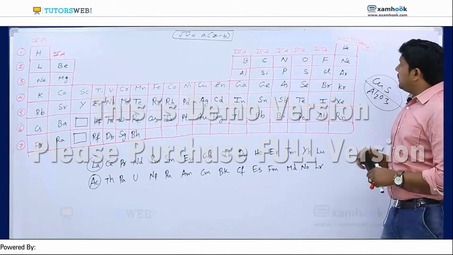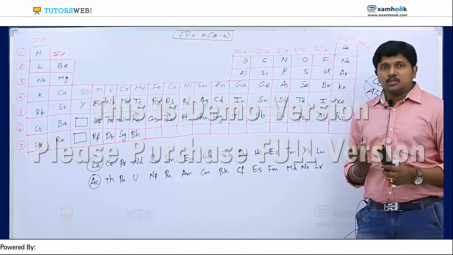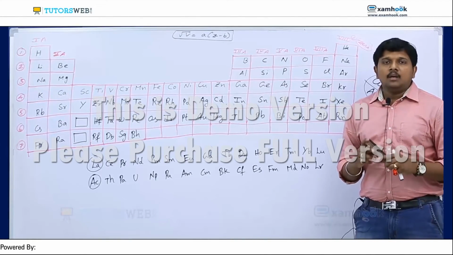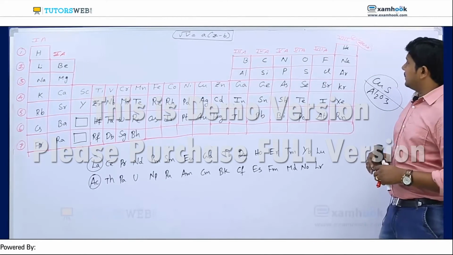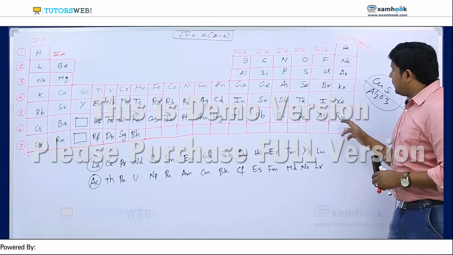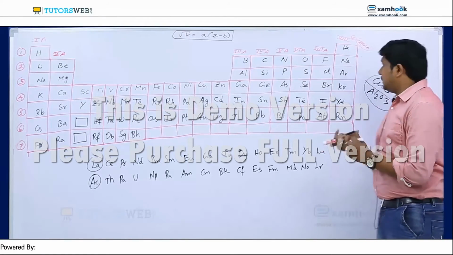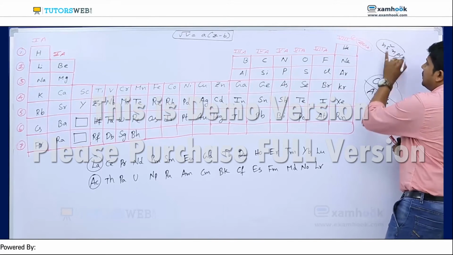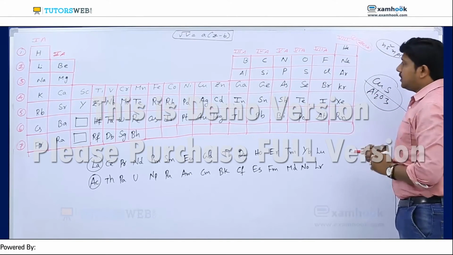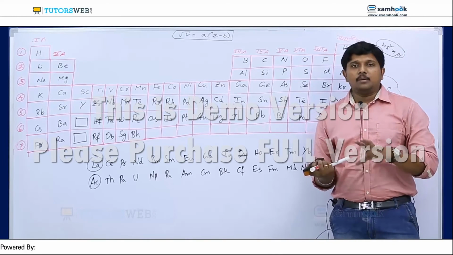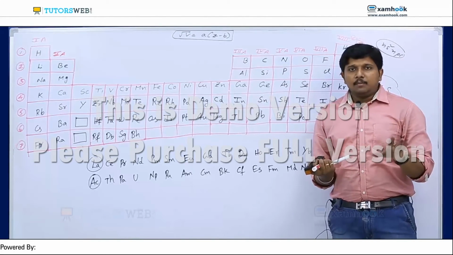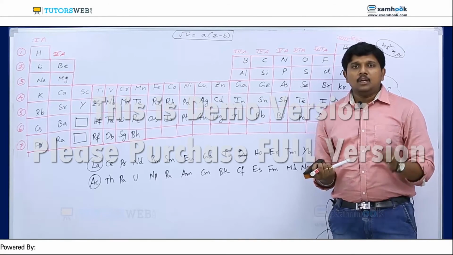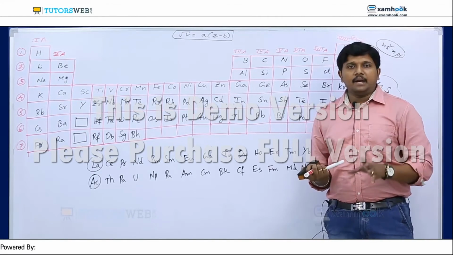And the last group elements are called the eighth group, or zero group, or noble gases, or inert gases. Why they are called zero group we understand, because these all have the electronic configuration ns2 np6. That means these elements have fully filled electronic configuration, all atomic orbitals are fully filled. That means there is no vacant space to react. That's why they are generally called zero group, meaning there are no unpaired electrons.